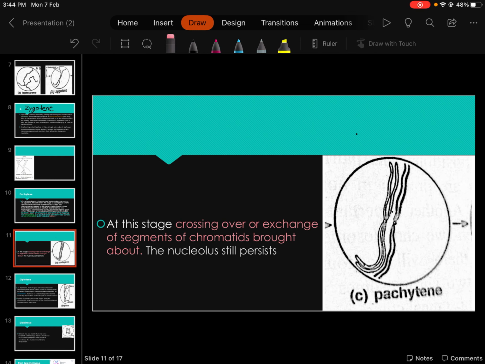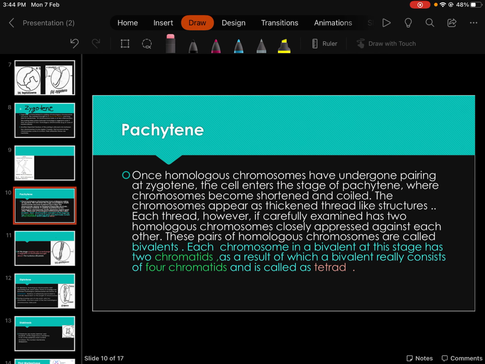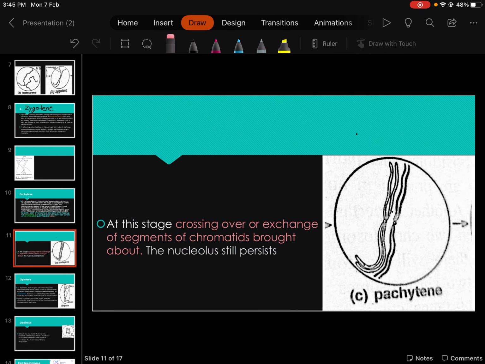And the other important thing of pachytene is crossing over. The process of crossing over happens. What is crossing over? Crossing over means that one part of this chromosome will exchange genetic material with this part of the other homologous chromosome. It means that one chromatid will exchange some amount of DNA with the other chromatid. This is called crossing over.